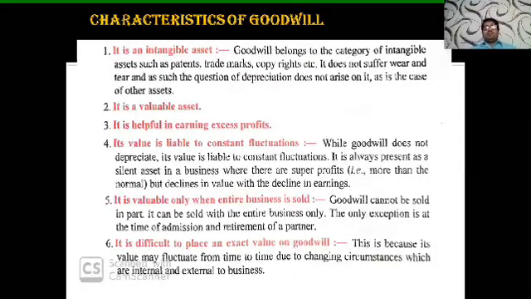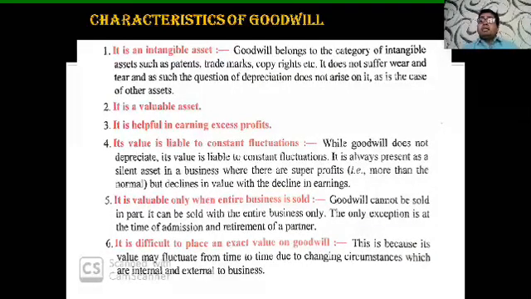What are the characteristics of goodwill? As students, it is there on your screen. It is going to be understood in simple terms. Now, what do you mean by goodwill? Goodwill is something we cannot see, we cannot touch, we can only feel, so it is not tangible. As students, in class 11th you have studied that tangible means anything which can be seen or touched, but intangible means which cannot be seen or touched, which can only be felt. So for goodwill, we cannot say this person is having 2 lakh of goodwill, we can only say this person is having a good goodwill. So goodwill stands as an intangible asset.